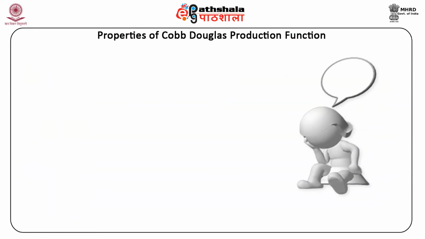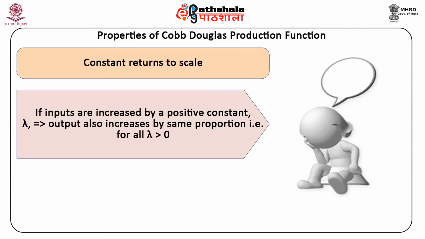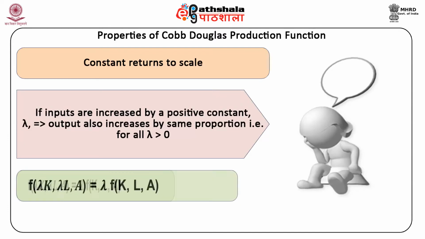Properties of the Cobb-Douglas production function. First, constant returns to scale. The Cobb-Douglas production function exhibits constant returns to scale. If the inputs, capital and labor, are increased by a positive constant lambda, then output also increases by the same proportion, that is, F of lambda K, lambda L, and A is equal to lambda into F of K, L, and A for all lambda greater than 0.